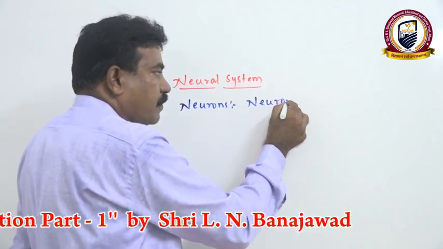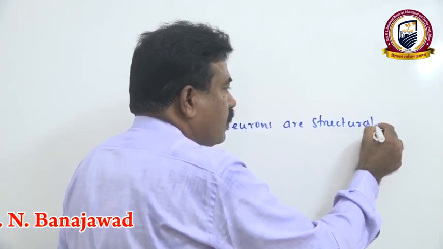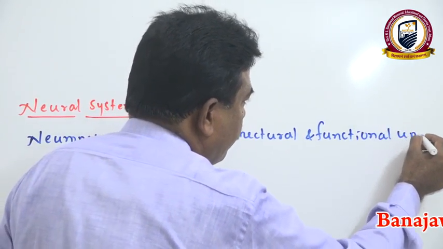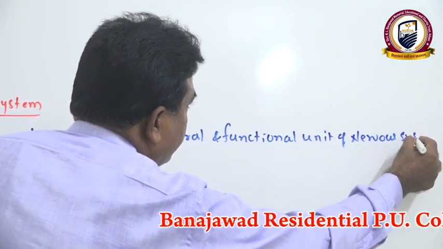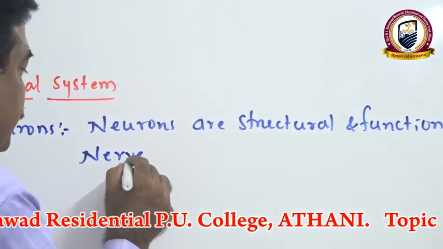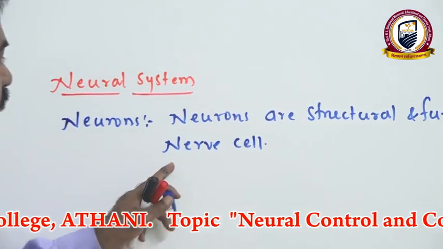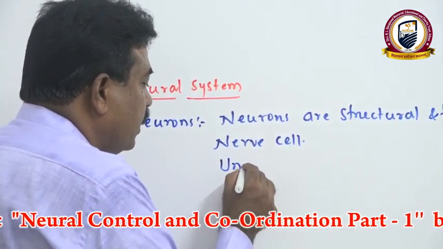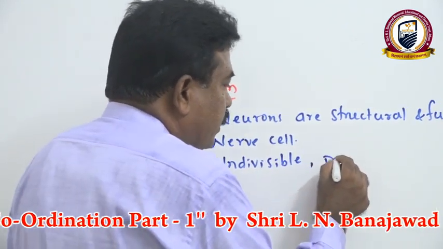Neurons are the structural and functional unit of the nervous system, and we also call them nerve cells. That means it is a specialized animal cell that helps in conduction of nerve impulses, hence we call it a nerve cell. And this nerve cell is indivisible, meaning it does not undergo division.